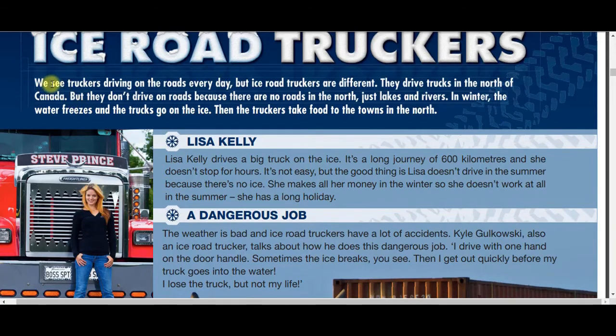Here is the conjugation of the verb see with we. As we can see, there is no s at the end of this verb. We see truckers driving on the roads every day, but ice road truckers are different. As we can see here, we have a subject, we have a verb, and we have a complement. So here we have again a subject, a verb, and a complement.